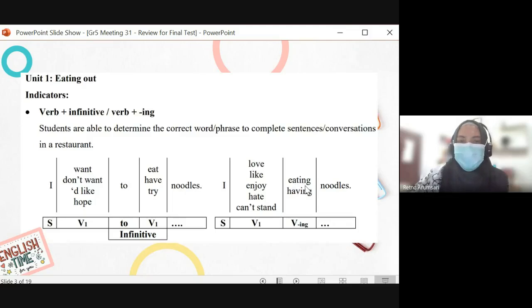I love eating. I like eating. I enjoy eating. I hate eating. I can't stand eating. So to express what you want to do, you use to plus infinitive. And to express what you like doing, you use verb ing. Okay, let's go to the exercise.